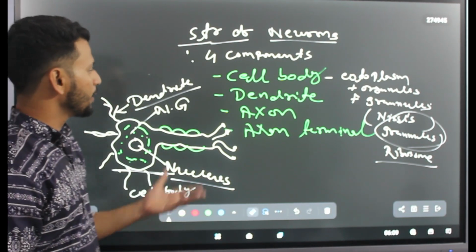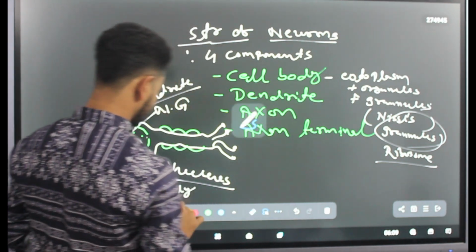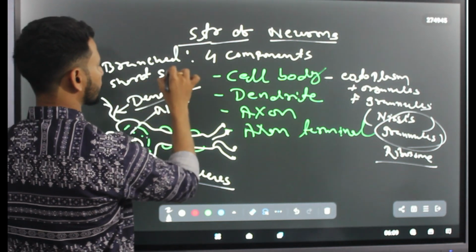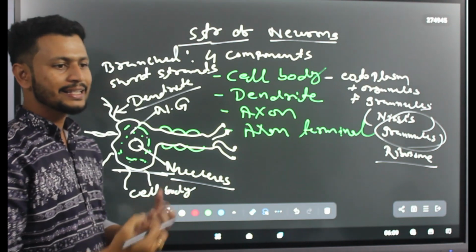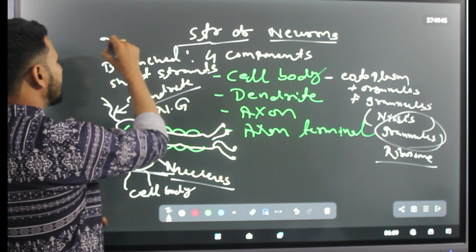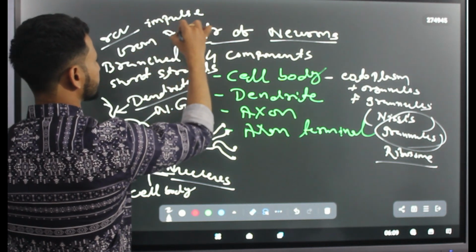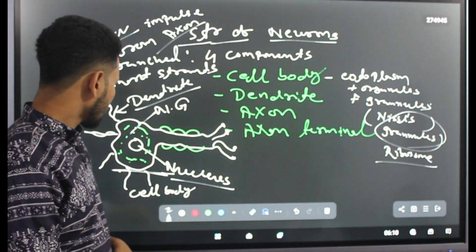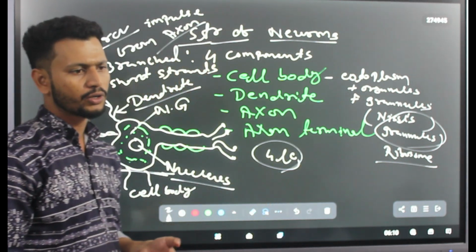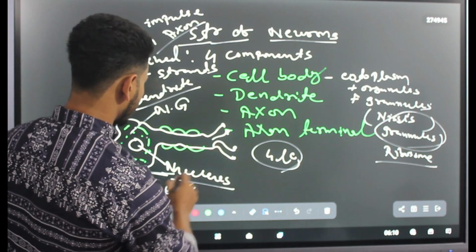Secondly, we will be discussing the dendrites. Dendrites are branched short strands, and the function of dendrites is to receive the impulse from the axon. And count wise, if you talk, there are around 4 lakh dendrites available in your human body.